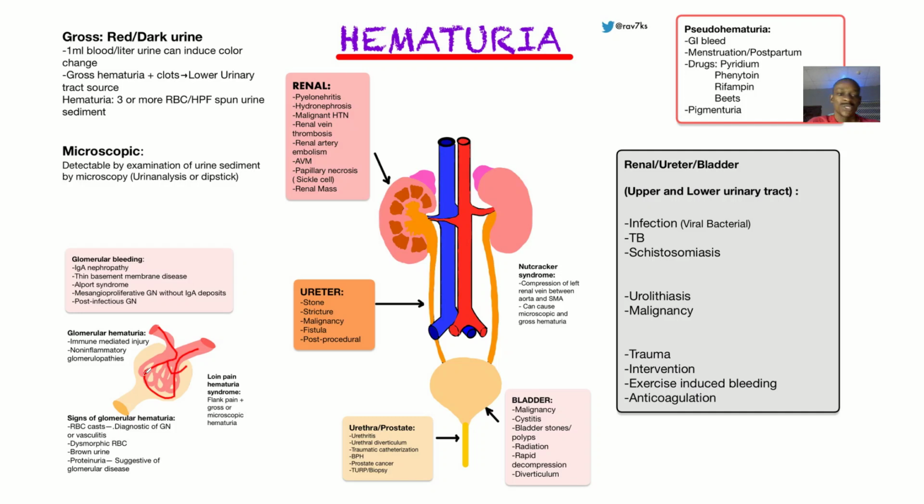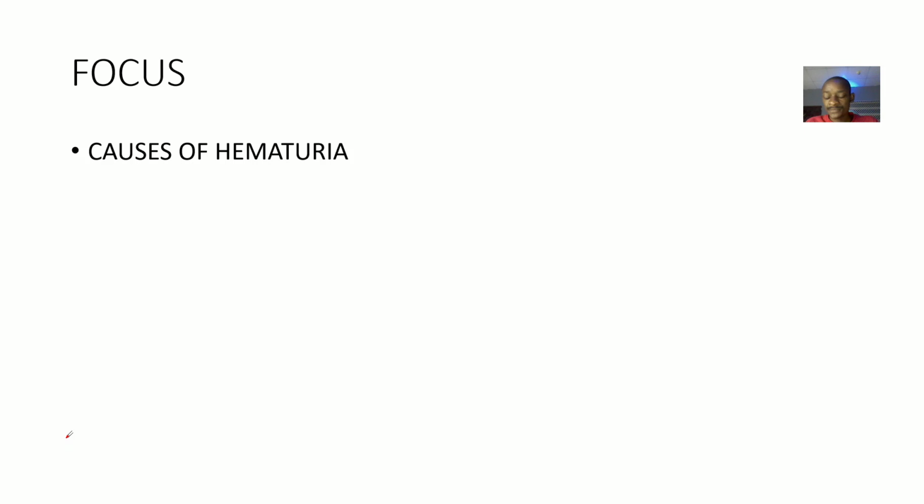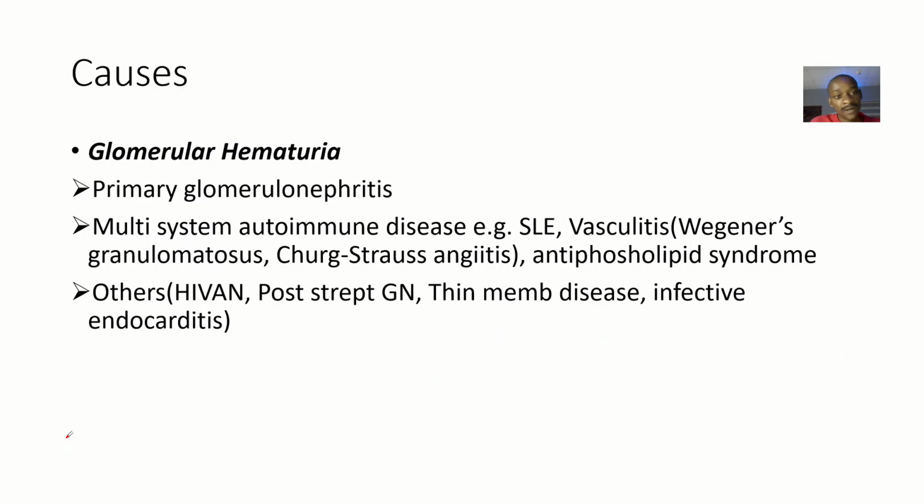Do you understand? It means that if anything happens here, blood can leak out and you'll be passing out blood in urine. But passing out blood in urine could also have other causes outside this unit. So the hematuria could be from the glomerulus, that's glomerular causes, or it could be outside the glomerulus, that's non-glomerular causes. Do you understand? So let's kick it up.